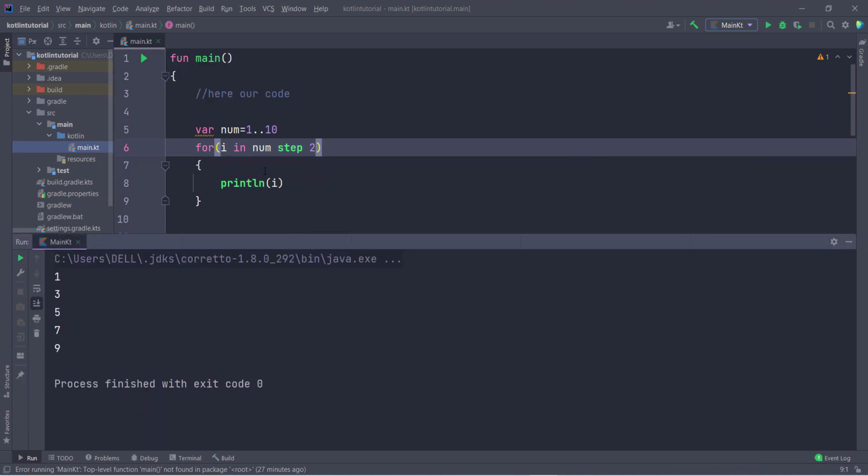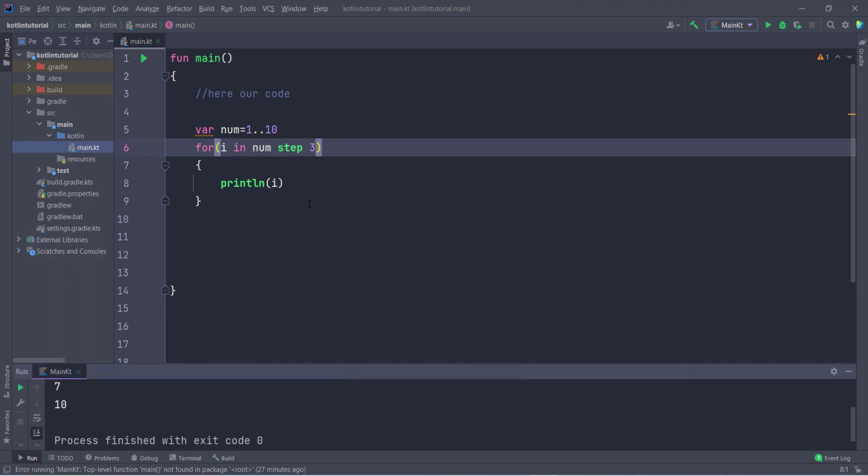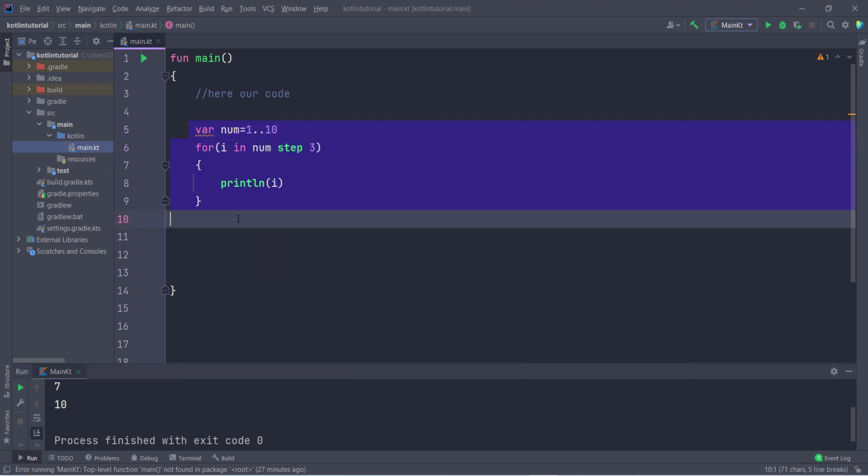Now if I type 3 here and run this program, I am going to get the output 1 4 7 10. So hope you understand, this is also a very amazing thing in Kotlin. Now you can also perform this for loop with a string.